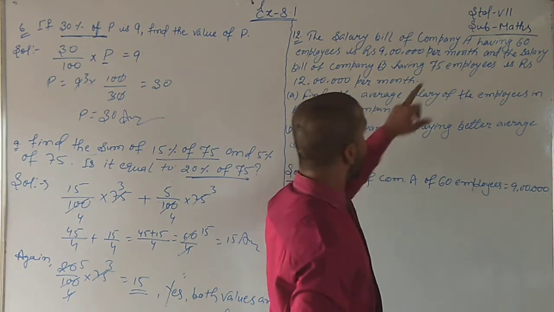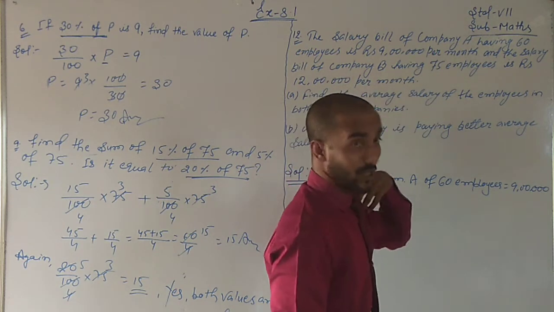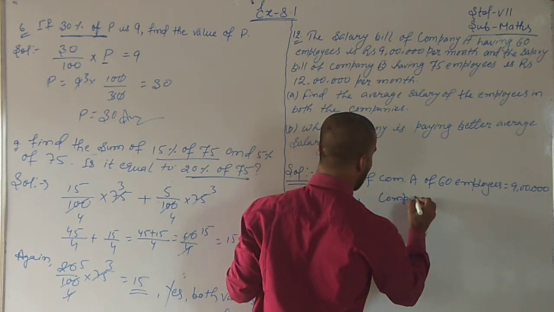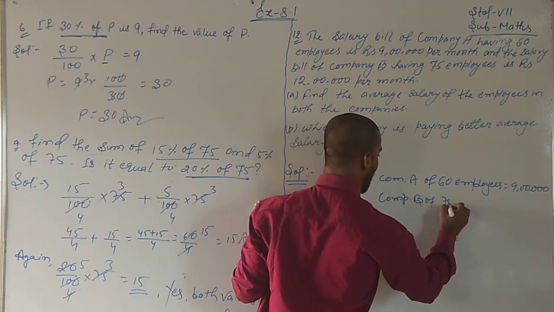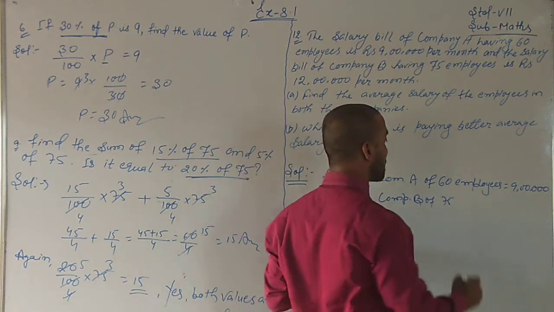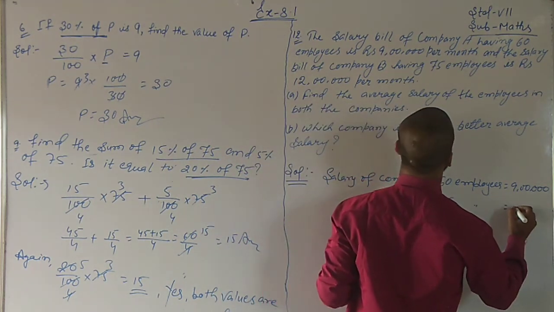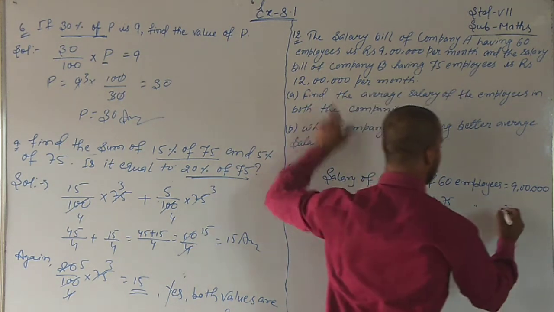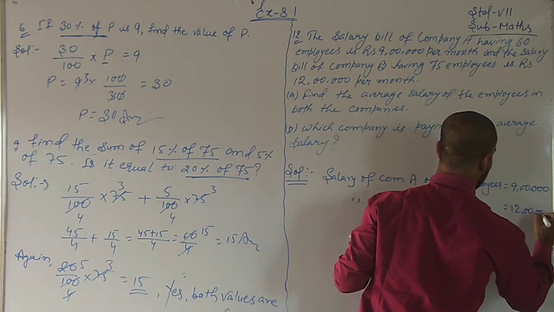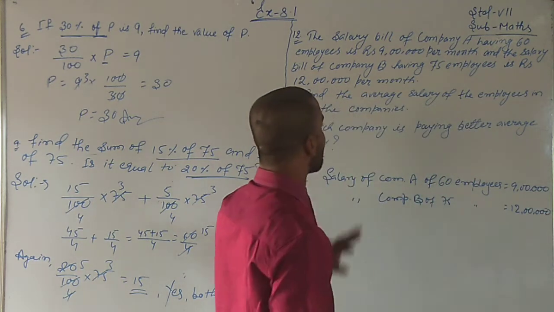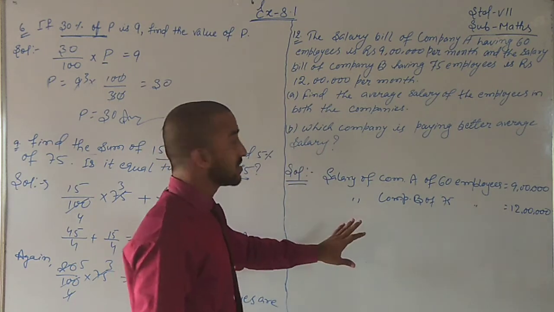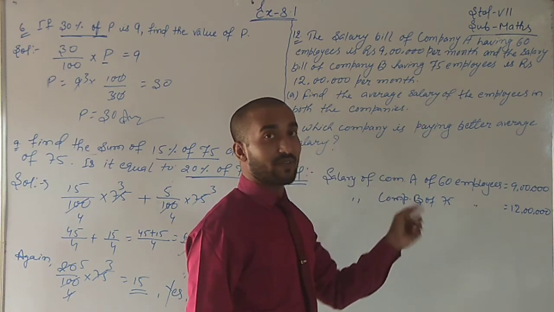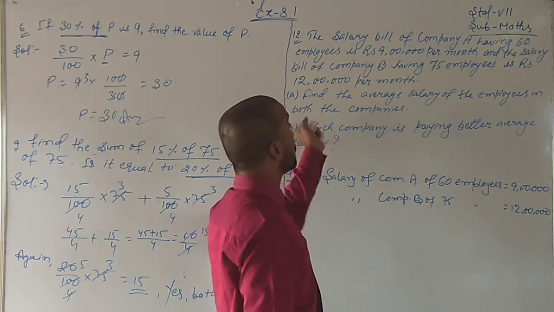Okay, so see the next. And the salary of company B having 75 employees. Next company, company B, of 75 employees. Previously 60 employees, but now 75 employees. What is there? 12 lakhs. Company B is 12 lakhs, per month. It is about the question. Now see, find the average salary of the employees in both the companies.